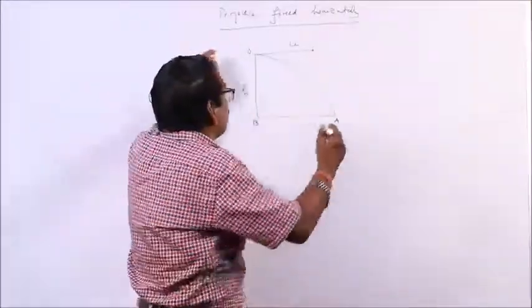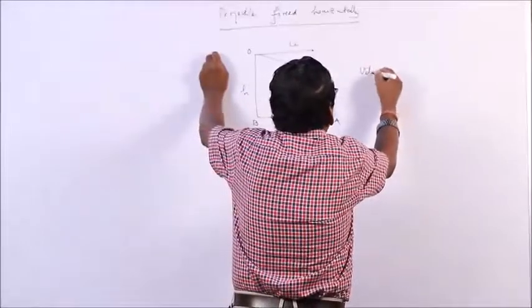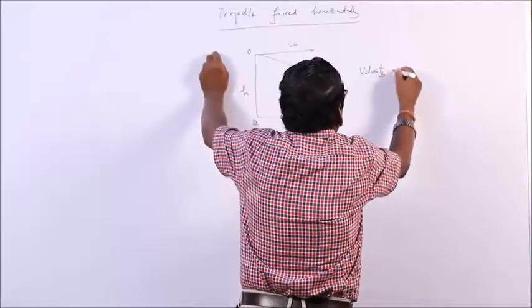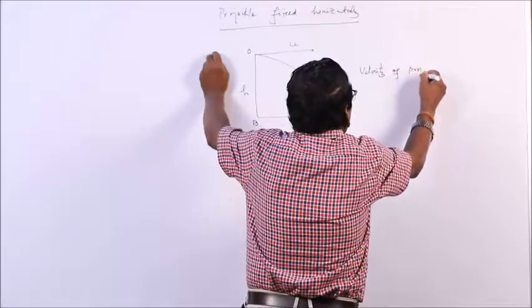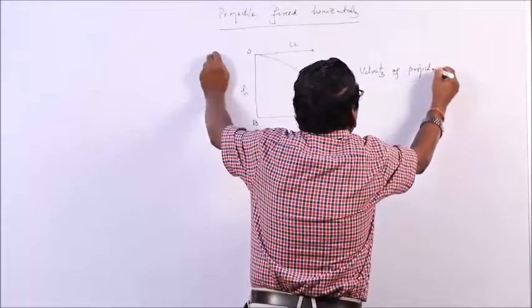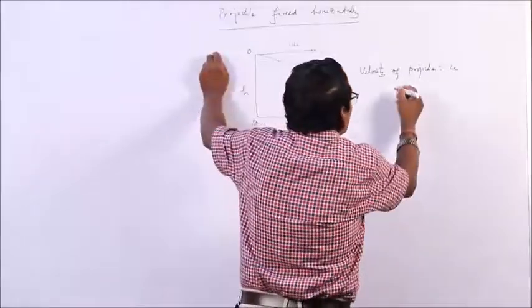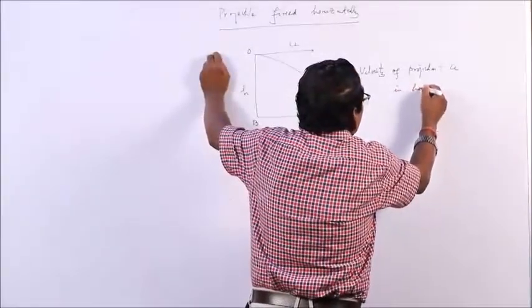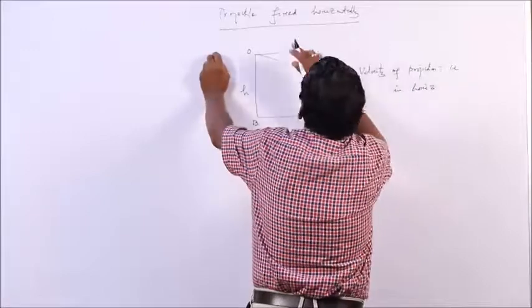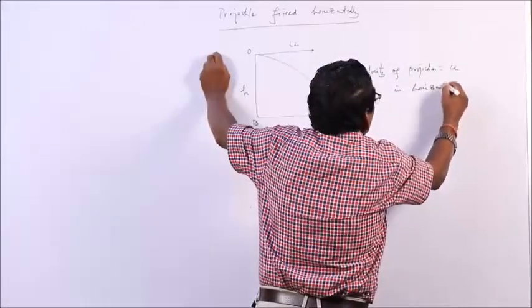So, what is the velocity of projection? The horizontal velocity of projection is u, in the horizontal direction, because it is a projectile fired horizontally.